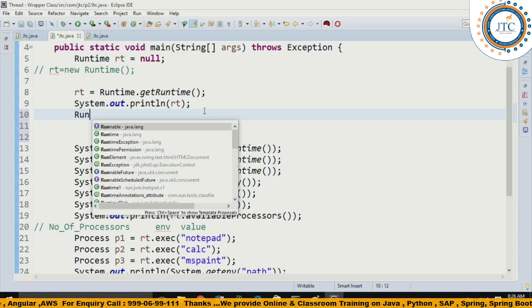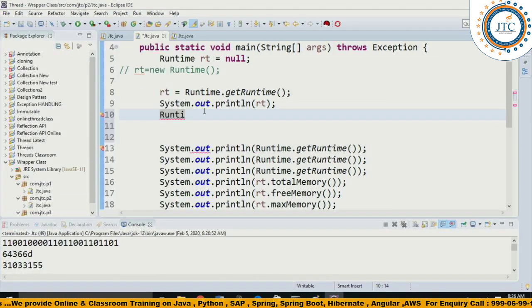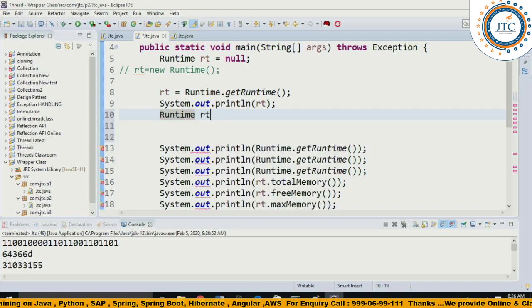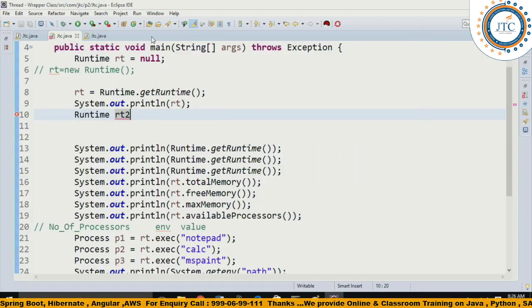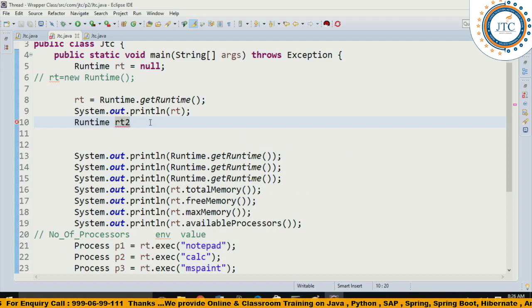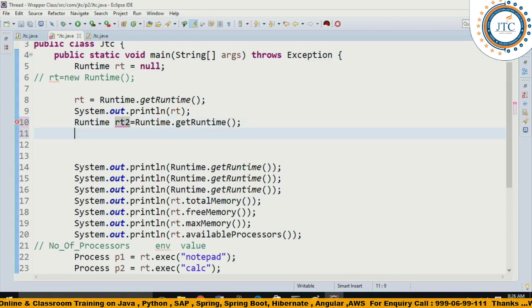So I'll write here Runtime RT2 equal to Runtime.getRuntime. One more object I have created.